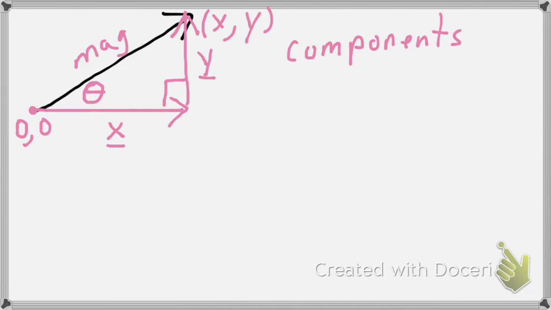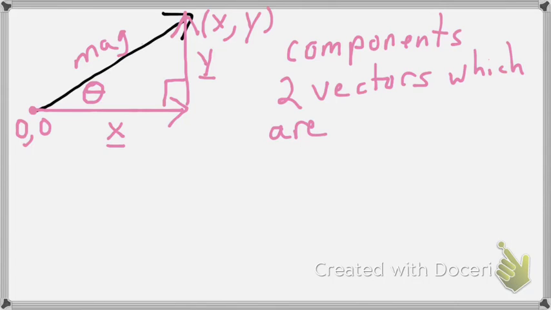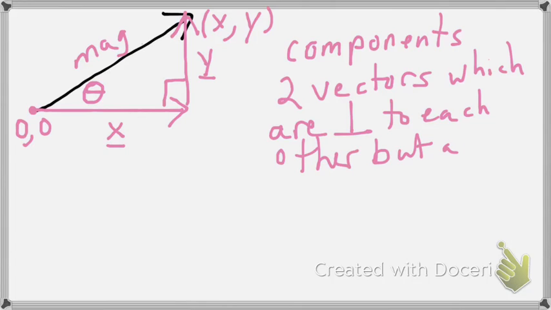These things are components, that is, two vectors which are perpendicular to each other but add to the original vector.